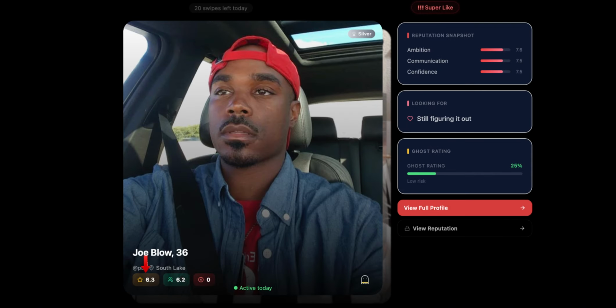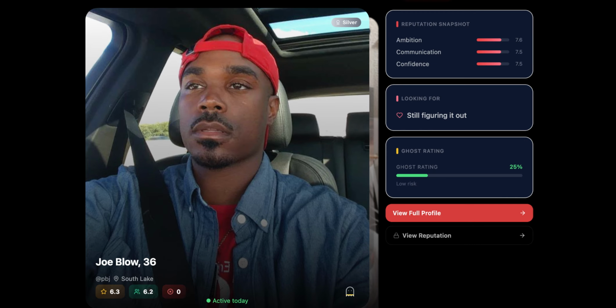The yellow box here is what this user has rated themselves. The green box in the middle is what users have rated him, totaled out and averaged. The red box indicates how many users, in this case Joe Blow, refused ratings from. The higher the number here, the worse it looks.